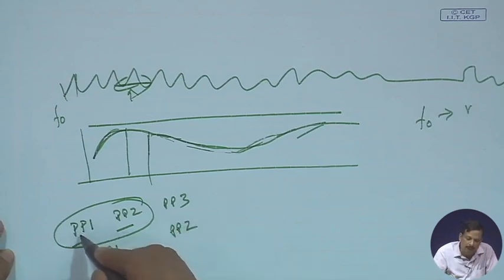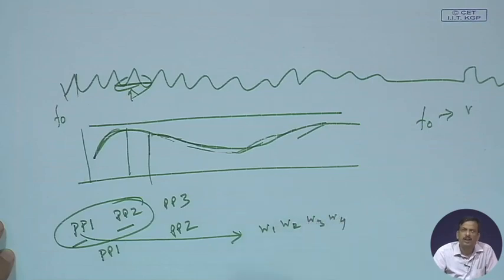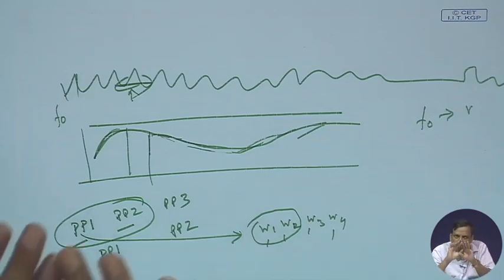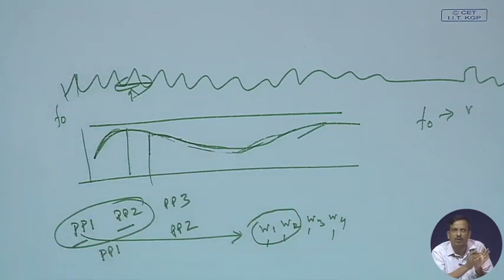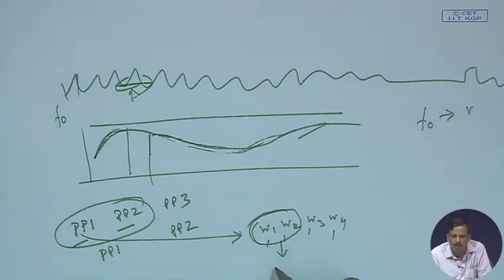Now, every phrase may consist of several words W1, W2, W3, W4. Okay. Now, those are the written words. In spoken form, you may find W1 and W2 pronounced together. I will come to that later on. What do you mean by pronounced together? Pronounced together and form a prosodic word.